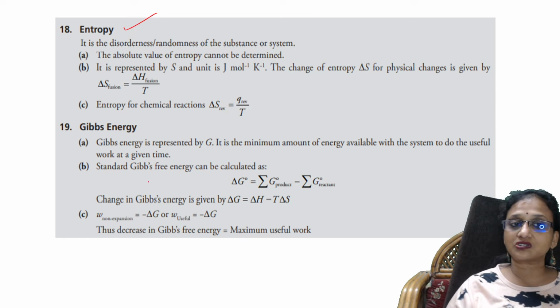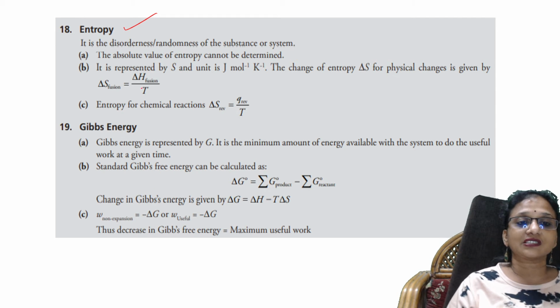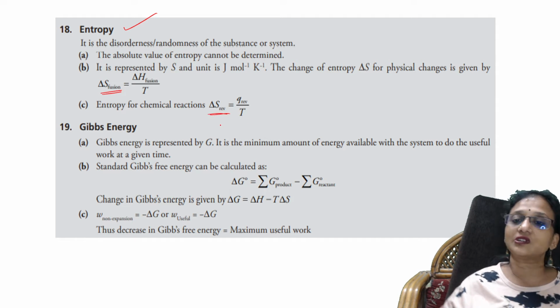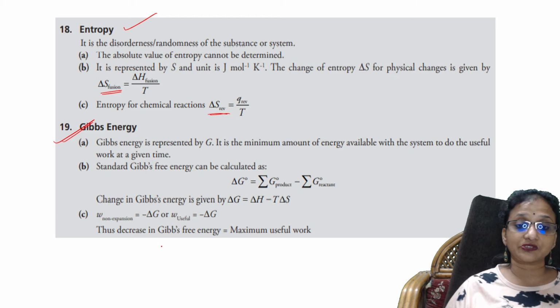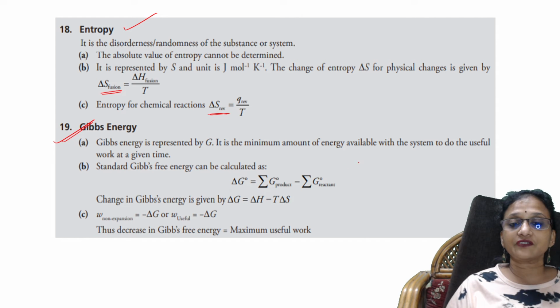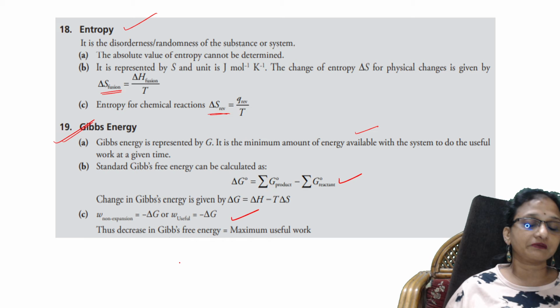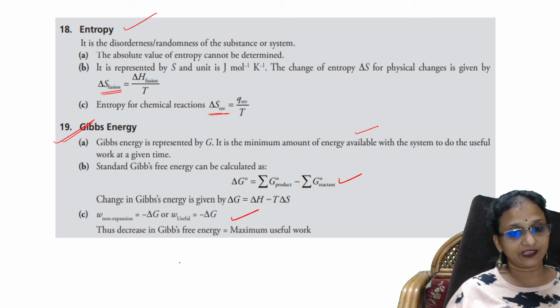From there, I gave you the concept of entropy. Entropy is nothing but the disorderness of the system. So what is this? You have two formulas. One is entropy of fusion and one is entropy when it is a reversible reaction. Then we are going to learn about a concept called Gibbs free energy. What is Gibbs free energy? The definition I have given, the formula I have given. When it is non-expansion, what is the formula? And if the Gibbs free energy is negative, maximum useful work would be there.